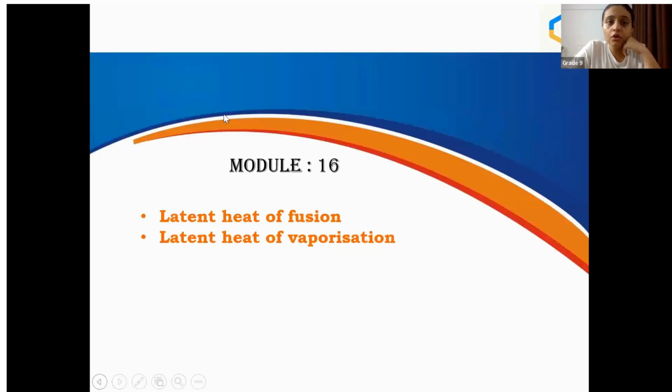So first thing first, what do we understand by latent heat of fusion and latent heat of vaporization? Anybody remembers the definition? If so, just let me know the definition first. This definition is very important in terms of exams, in terms of reasoning questions they can ask you. So anybody likes to give the answer? Latent heat of fusion and latent heat of vaporization.